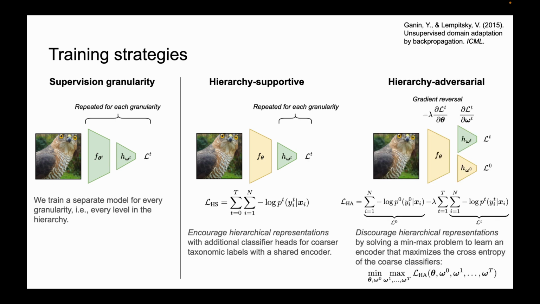Second, we propose a hierarchy-adversarial method that aims to discourage hierarchical representations. So here we want to learn an encoder that's still able to classify at the finest grained level, but should maximize the cross-entropy for coarser classifiers. To implement this min-max problem, we make use of the gradient reversal layer originally suggested for unsupervised domain adaptation.